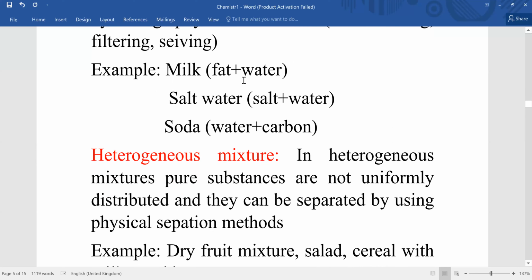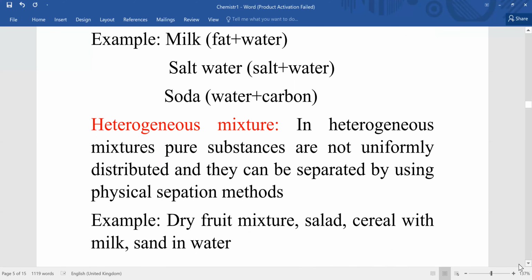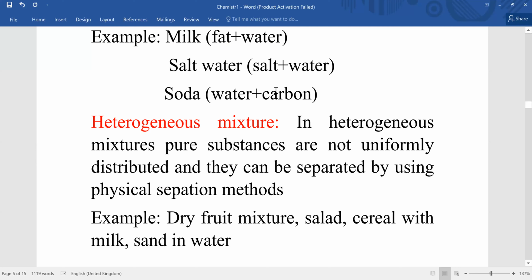Examples: milk, where fat and water are present in it; salt and water; soda, water and carbon dioxide. They have two pure substances in them, so they have to be called mixtures. Moreover, once they are mixed, we can't separate them by any physical means, and the distribution is uniform throughout. That's why they are examples of homogeneous mixtures.